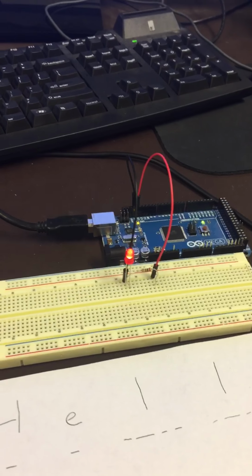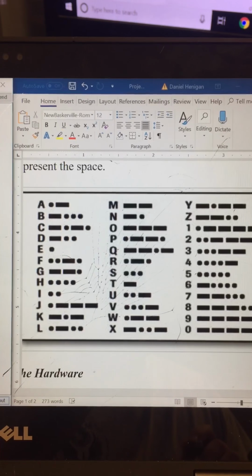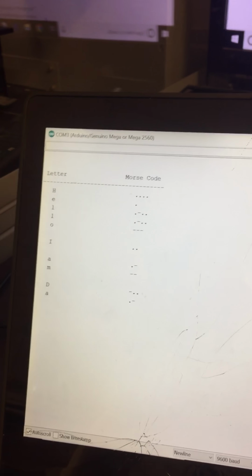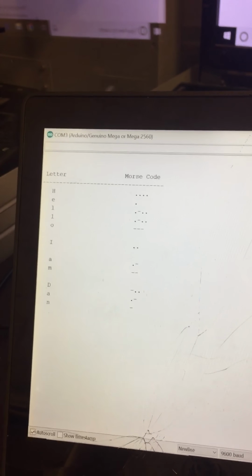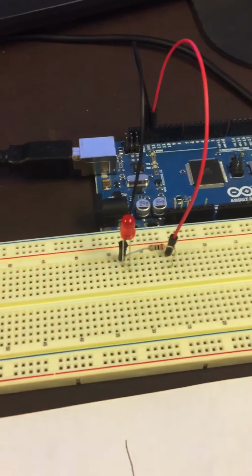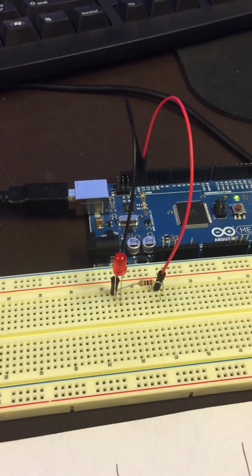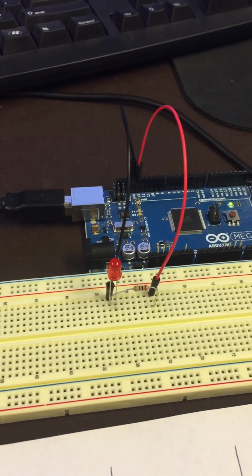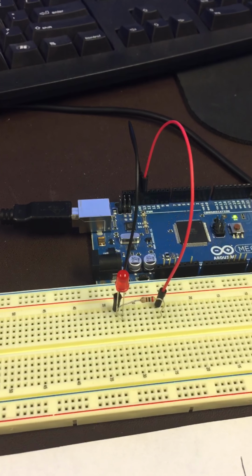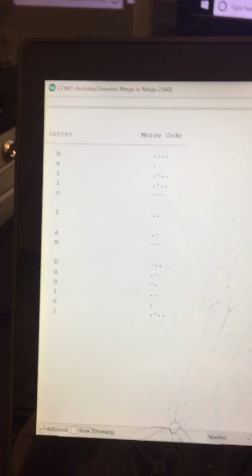So we'll wait for the D, which is printing. You can see it printing there. And if you don't believe me, and that was the O. There it is. Hello, I am Daniel. Thank you.